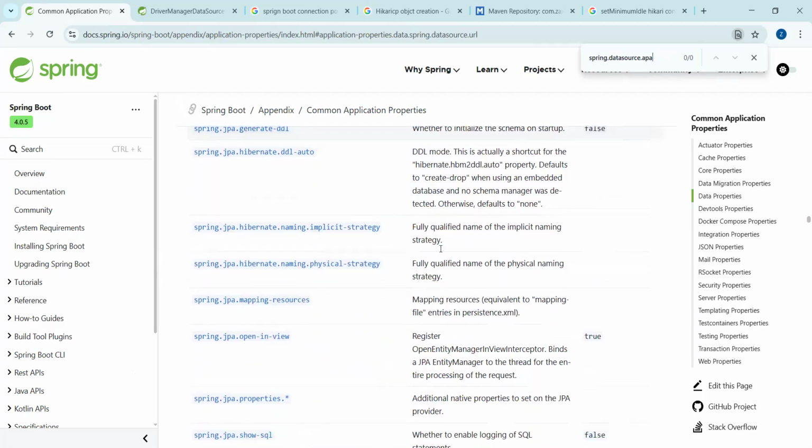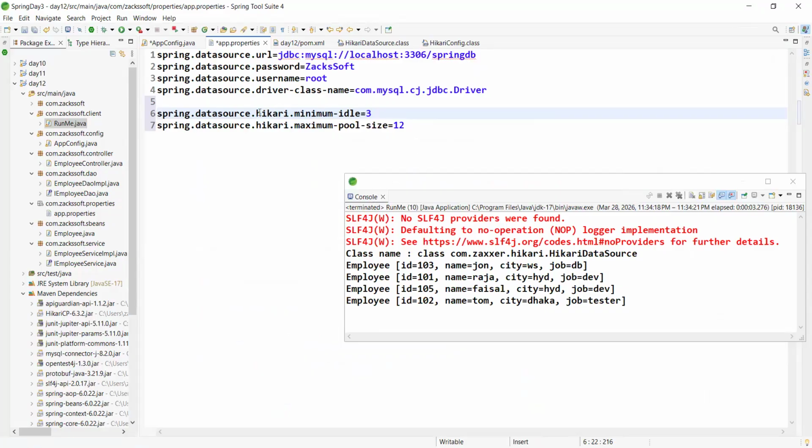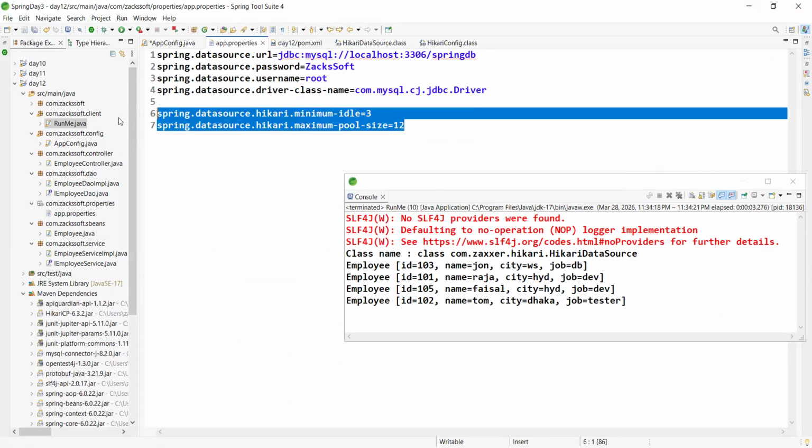I mean, for other connection pools, the other property name, right? For other connection pools, other key names. This is actually what I wanted to say, okay? Any confusion up to now? Whatever I am discussing up to now, maybe you are not getting why I am discussing. Right now, understand. If you can understand this point, boss, totally ignore. Let me comment.